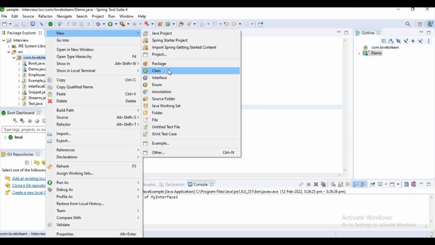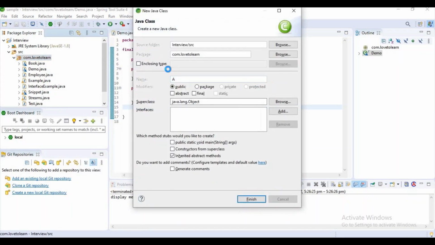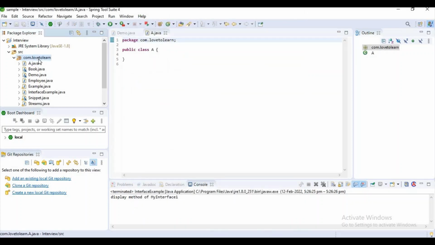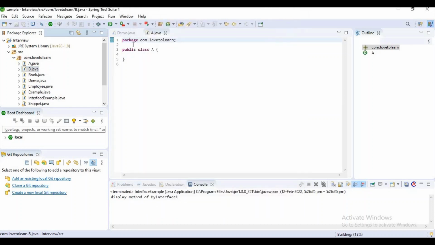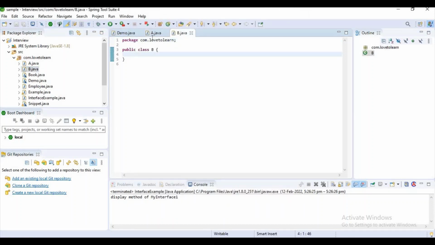Let's create a class A and let's create a class B. Now we can easily understand after I explain this example, guys. Okay, private void demo, and let's print a message here.